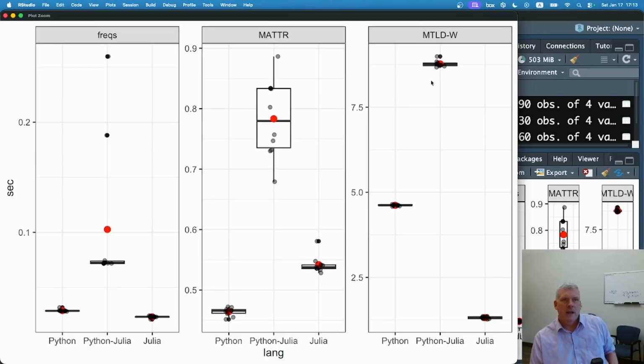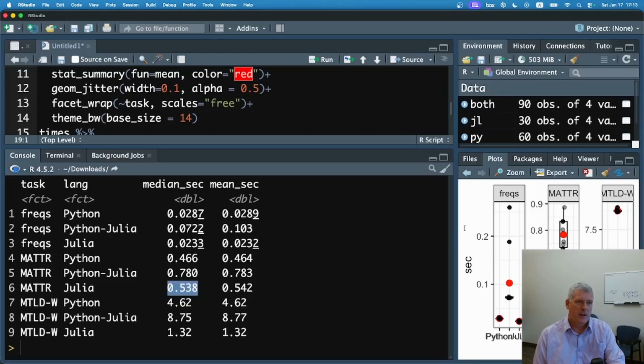On the far right, let's look at the MTLDW, measure of textual lexical diversity wraparound. In this case, you can see on the bottom right of my screen, or this plot, that Julia was a lot quicker, nearly twice as quick as Python. Julia, let's look at the exact numbers. Julia was taking a second and 320 milliseconds, so 1.32 seconds.